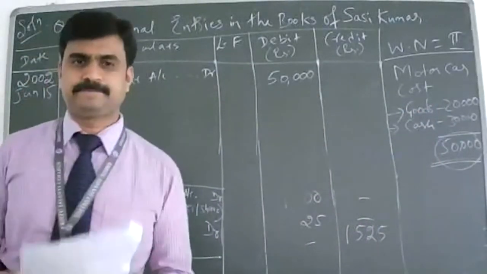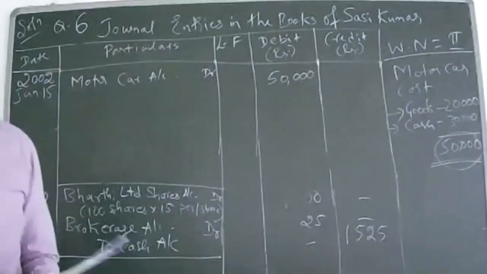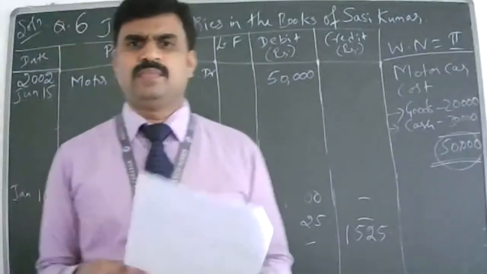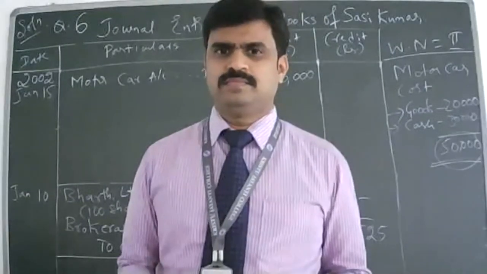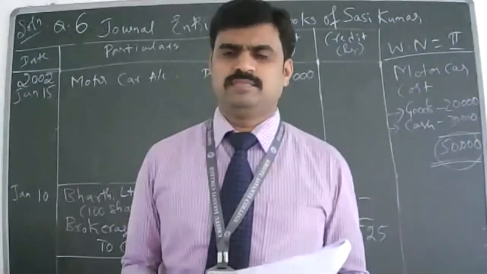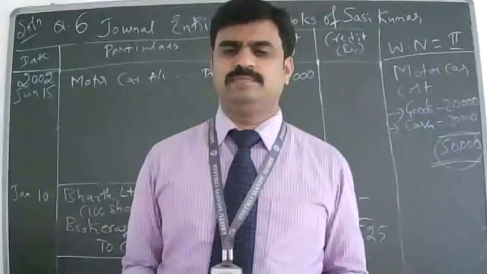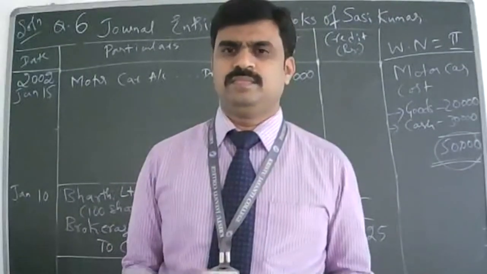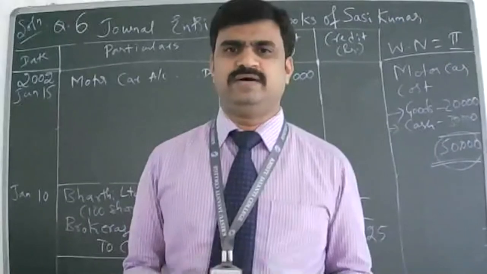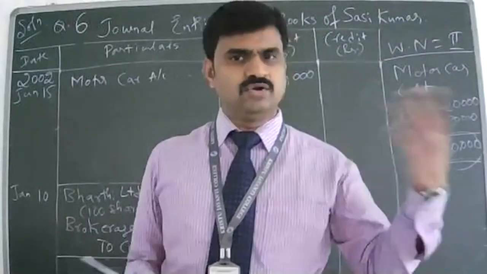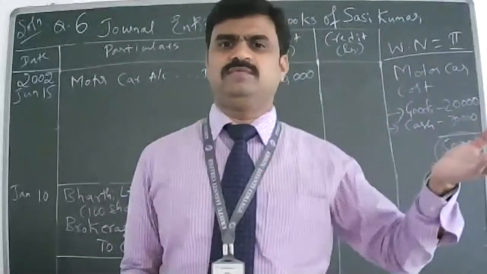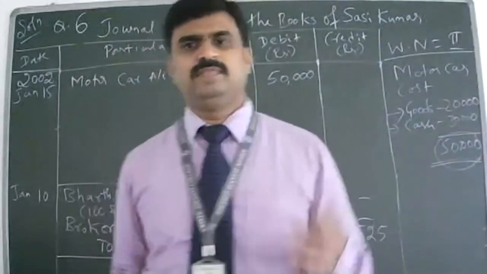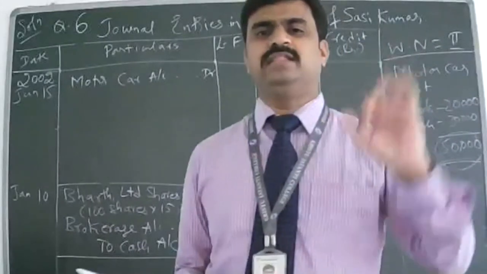Next, to goods account. Goods are going out, right? So when our goods are going out, we consider it as what? Purchase or sale? Sales. Take it as sales account.